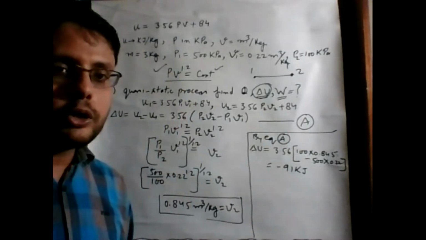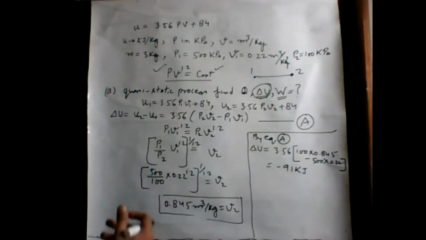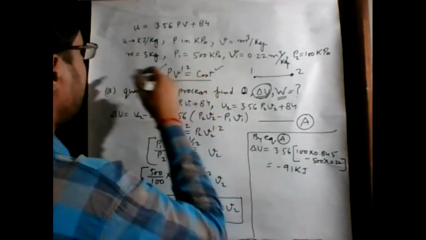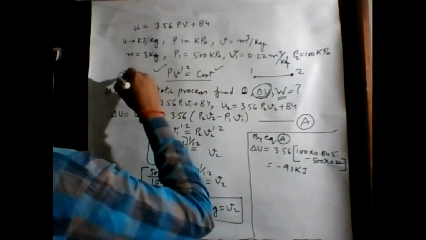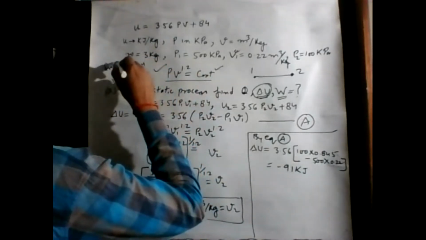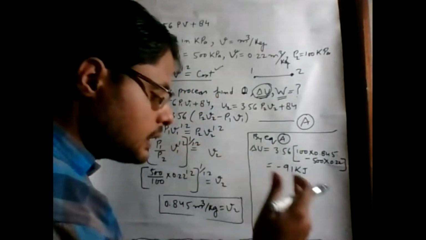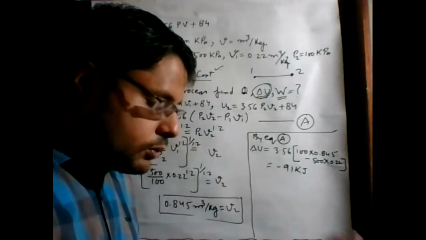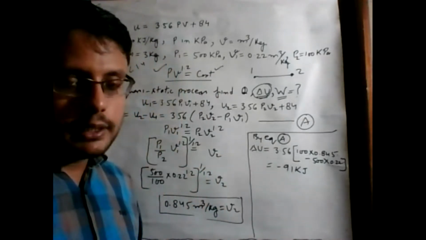In a polytropic process, the exponent constant value lies between 1 and 1.4 for air. It lies between an isothermal process and a pure adiabatic process, where some amount of heat is leaking.